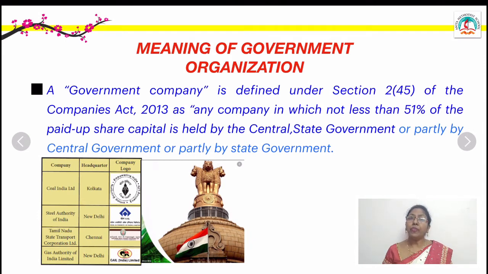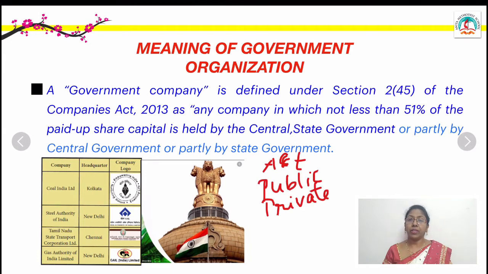Now, I told you 51% of shares are held by the government. If somebody is going to buy the remaining 49% of shares, they are going to buy them in the name of the government. If it is the central government, they buy shares in the name of the president, because he is the head of the country. If it is the state government, the shares are bought in the name of the governor. This you should know. So for the central government, the shares are bought in the name of the president, and for the state government, in the name of the governor.